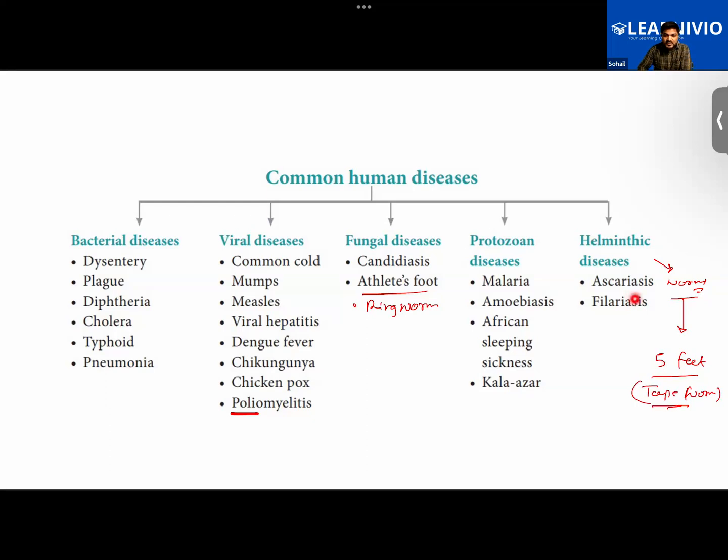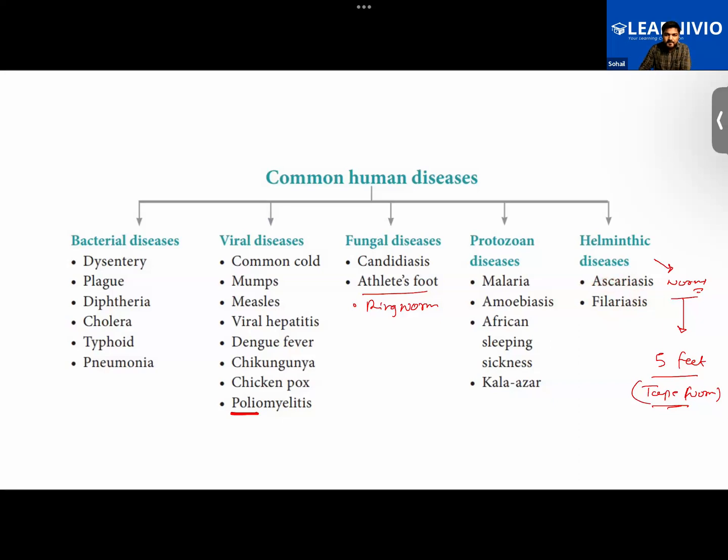So there are different kinds of worms that can grow in the intestines, and the diseases they cause are as follows: ascariasis or filariasis. Although this one is not important, these are just some extra things.